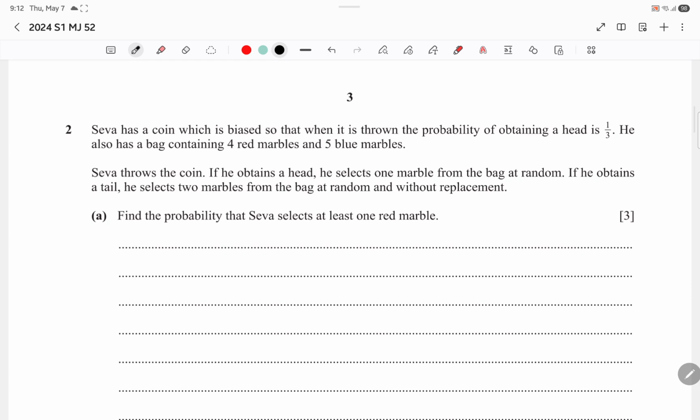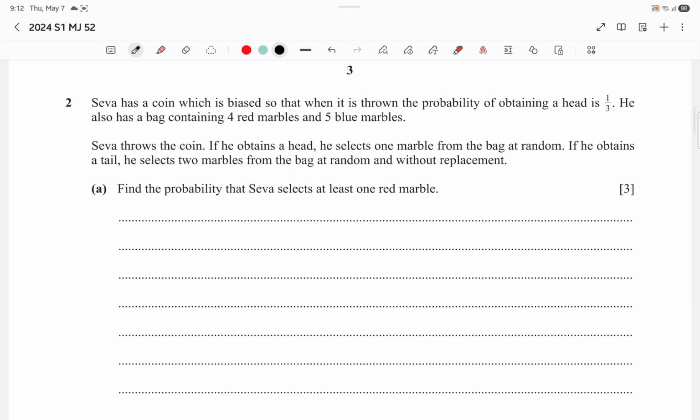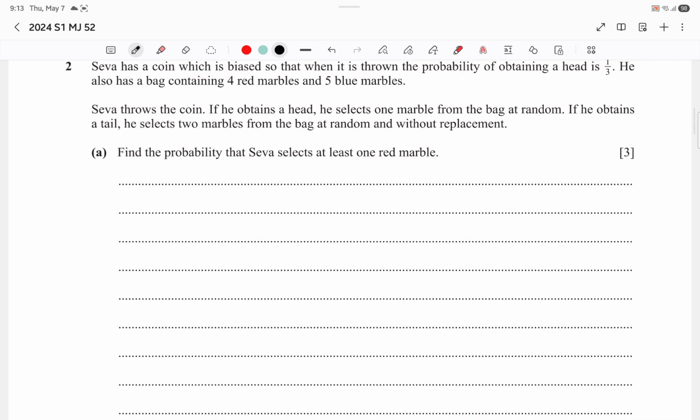Seva has a coin which is biased, so that when it's thrown, the probability of obtaining a head is 1/3. He also has a bag containing 4 red marbles and 5 blue marbles. Seva throws the coin. If he obtains a head, he selects 1 marble from the bag at random. If he obtains a tail, he selects 2 marbles from the bag at random and without replacement. Find the probability that Seva selects at least 1 red marble.